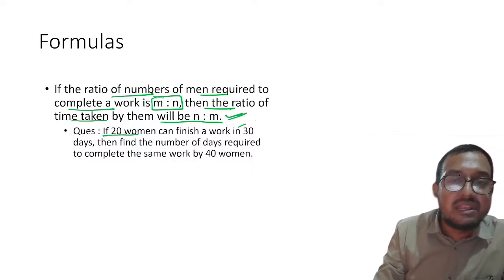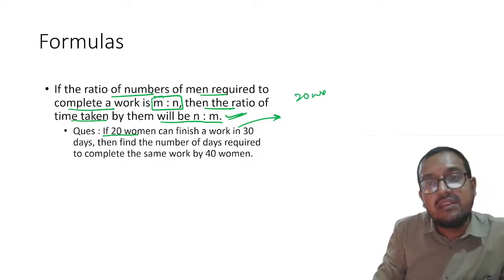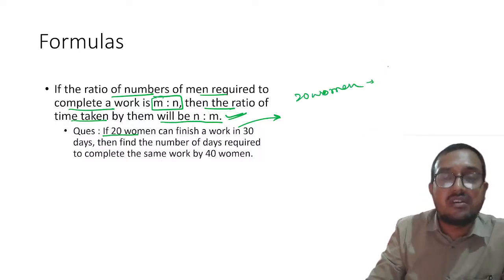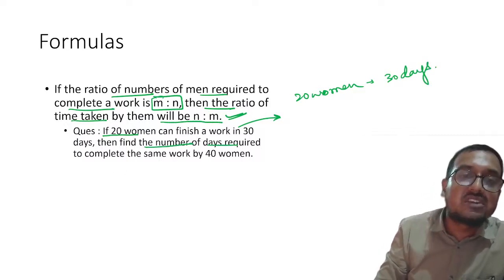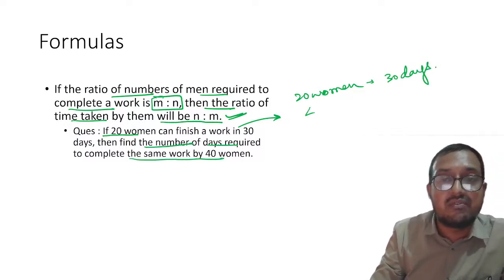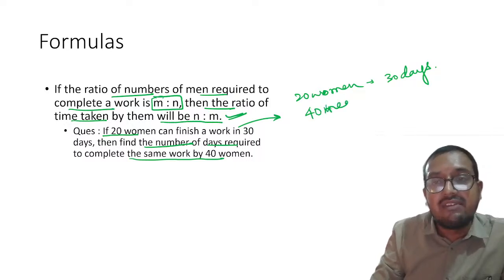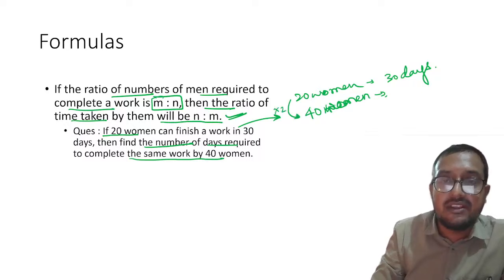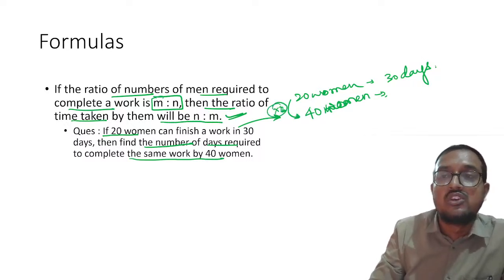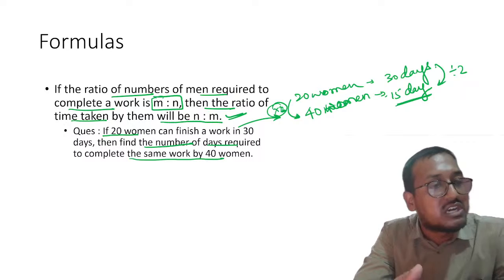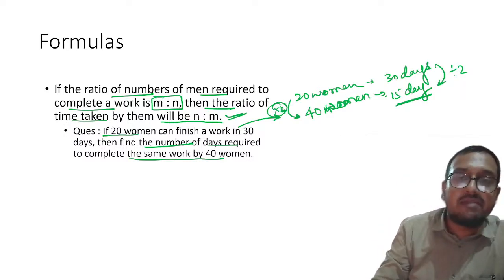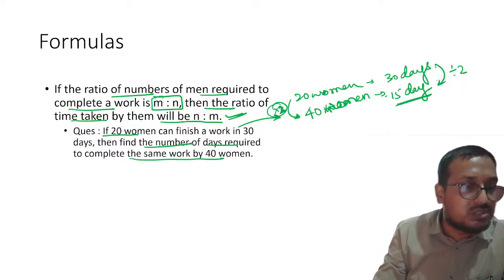Understood? If 20 women can finish a work in 30 days, then find the number of days required to complete the same work by 40 women. Please remember, 40 women. Can anyone guess how much time it will take? We are multiplying by 2, so the ratio is 1 is to 2. Here it will become divided by 2, because you will reduce it in the same proportion. Here we are multiplying by 2, that is 1 is to 2, so here 2 is to 1 should be the ratio.